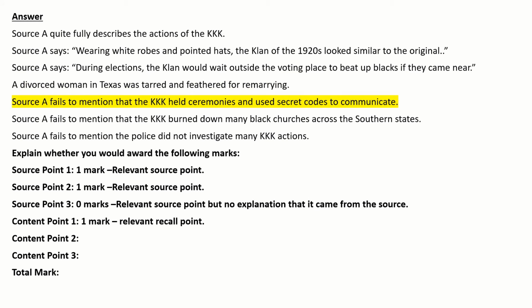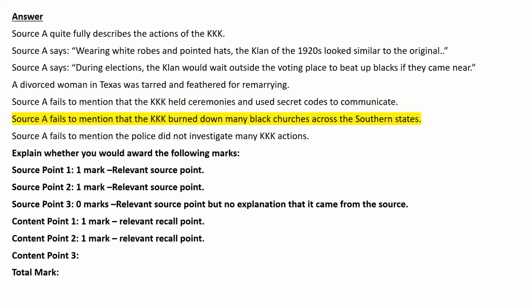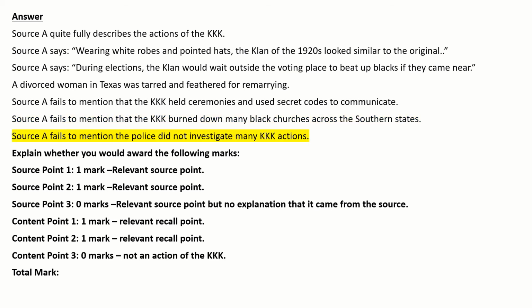Source A fails to mention the KKK held ceremonies and used secret codes. That is a relevant recall point because it's an action of the KKK. Fails to mention the KKK burned down many black churches across the southern states. Again, you get a mark for that because it's a relevant recall point. And then the final point, source A fails to mention the police did not investigate many KKK actions. Now that is not an action of the KKK, that is an action of the police. So that is not a mark. You don't get a mark for that because it's not relevant to the question. You could have said anything else there about how various other groups interacted with the KKK, but you wouldn't get a mark. It has to be a specific action of the KKK. So you've got to make sure you're reading the question fully there.